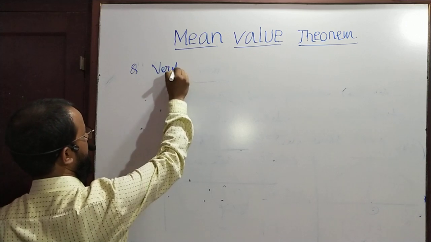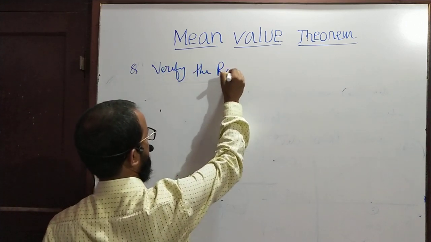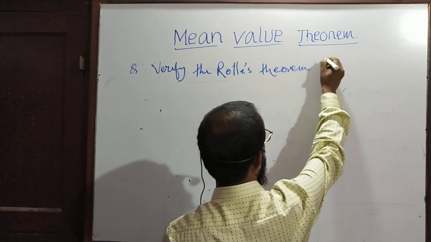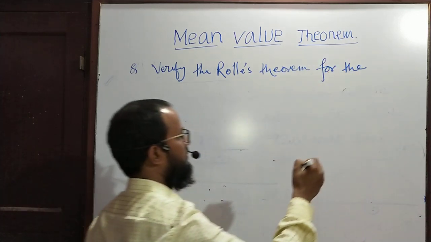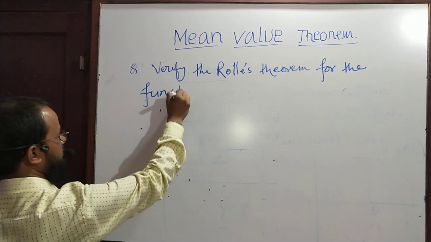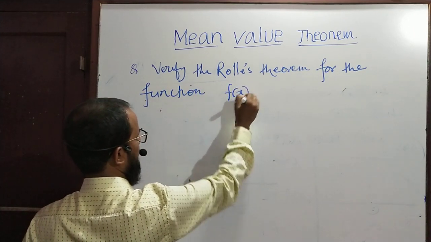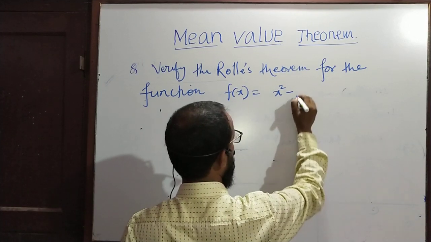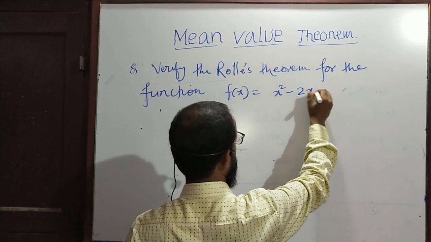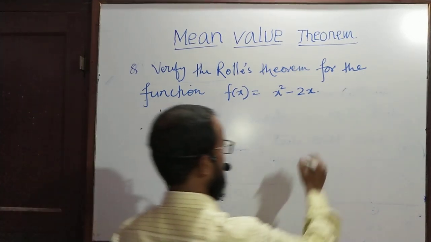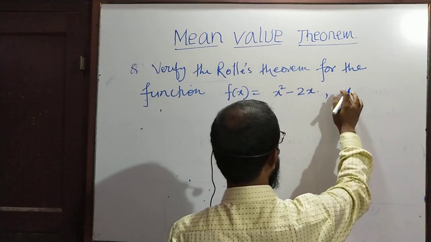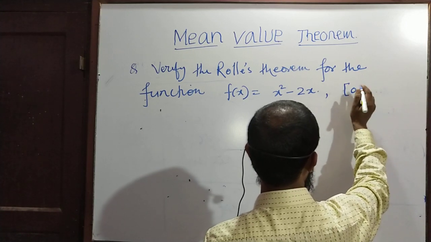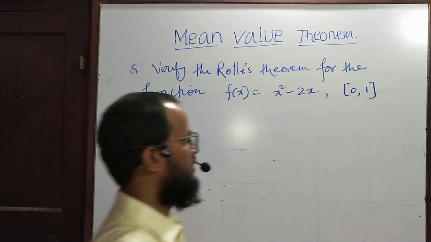Verify Rolle's theorem for the function f x equal to x square minus 2x in the interval, suppose, 0 to 1, where x belongs to the closed interval 0 to 1.